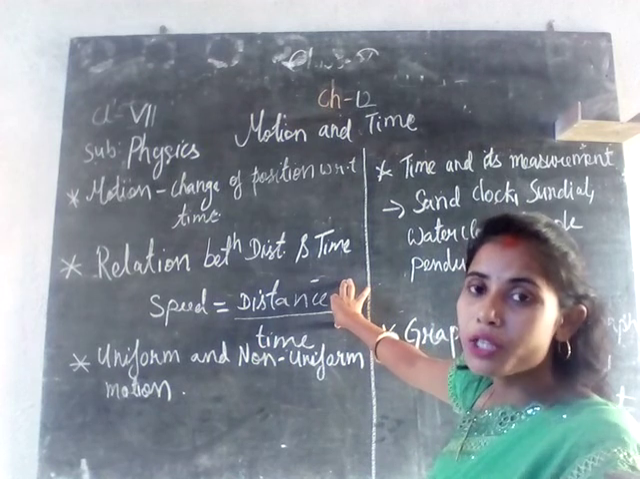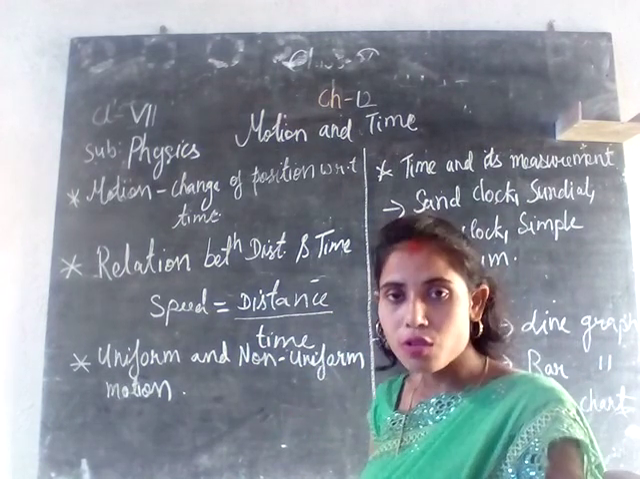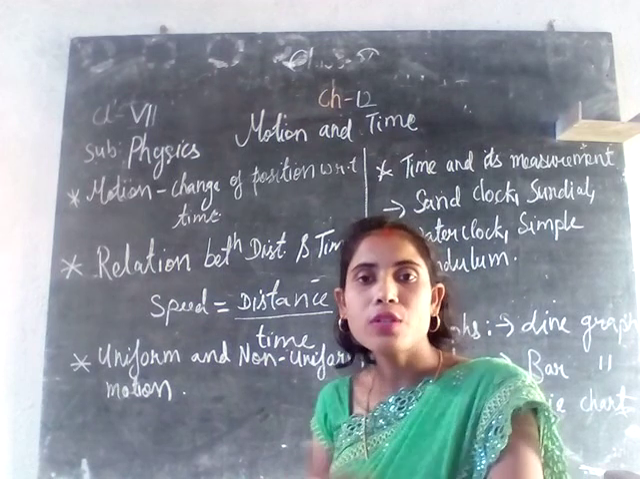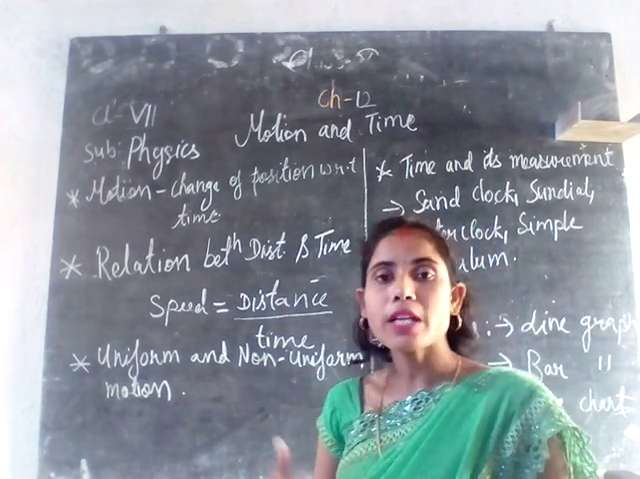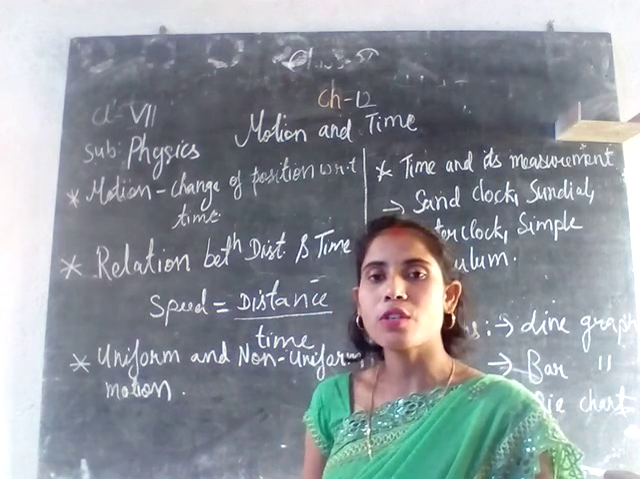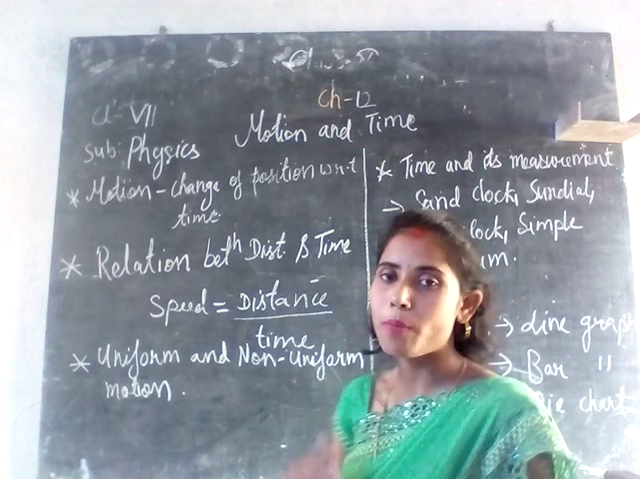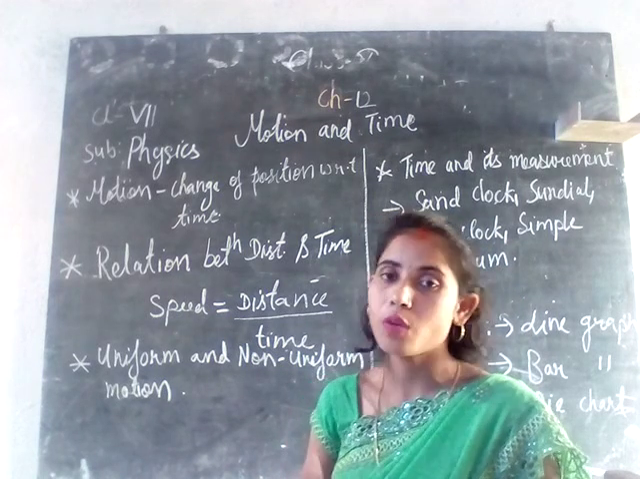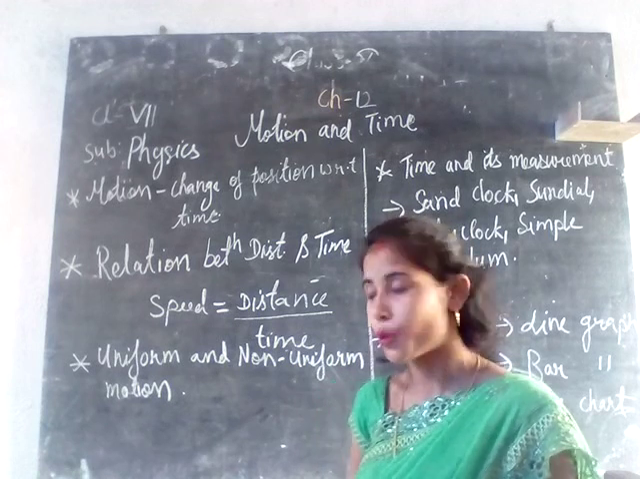After the relation between distance and time, we have to talk about uniform motion and non-uniform motion. What do we mean by them? Uniform motion is when a body covers equal distances in equal intervals of time. Non-uniform motion is when a body does not cover equal distances in equal intervals of time.